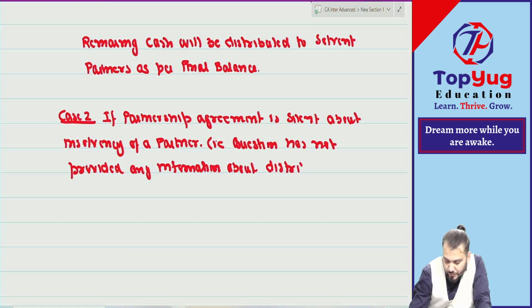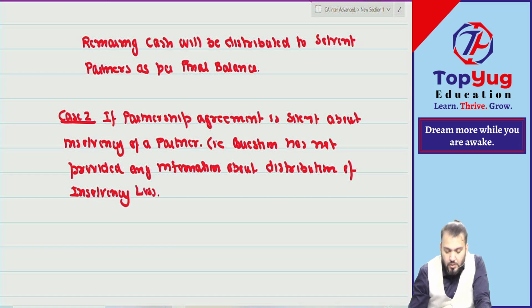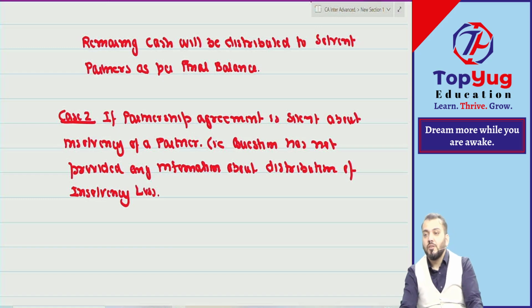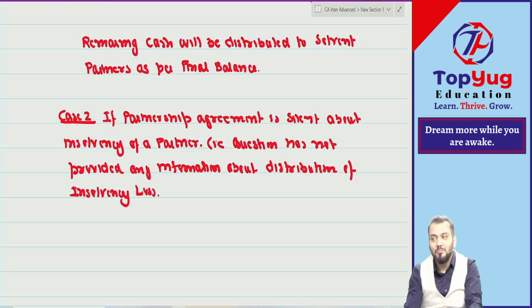Distribution of insolvency loss. The partnership agreement is silent. We will apply the act, but the act is also silent. The Partnership Act is also silent. Now the act is silent, then what will happen?